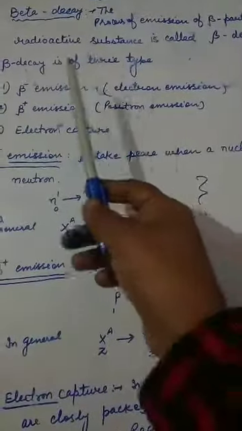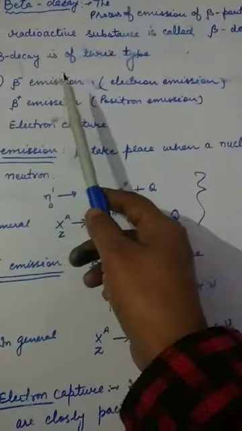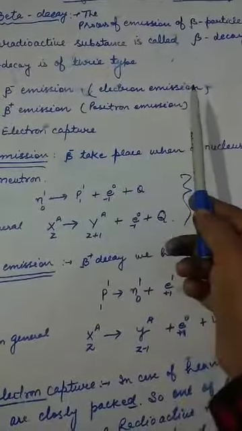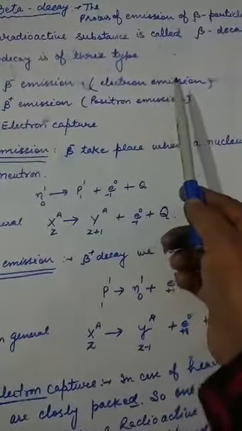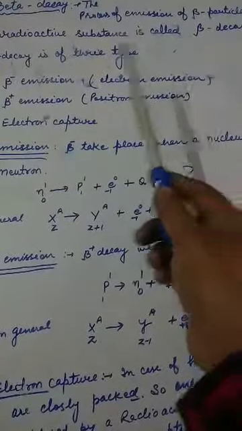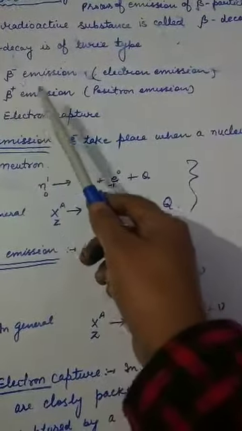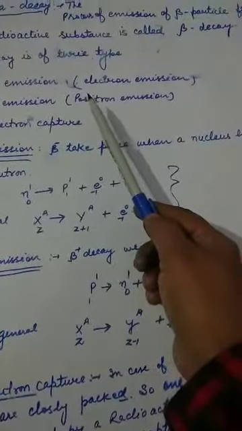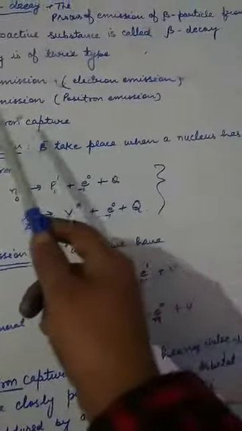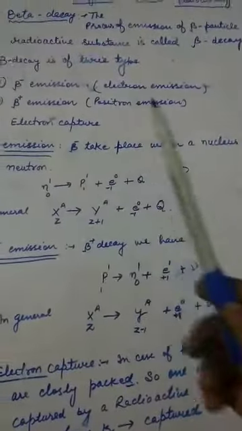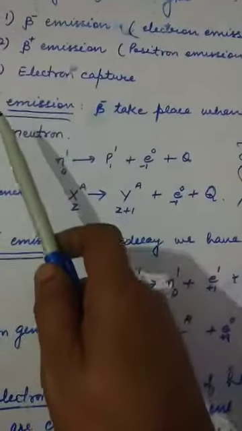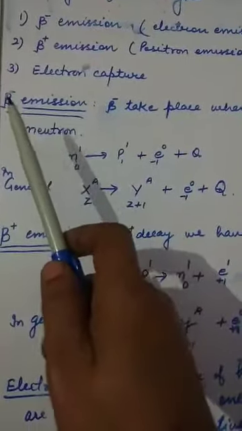types. The first one is beta negative emission, which is also called electron emission. The second one is beta positive emission, or we can say positron emission. And the third one is electron capture. Now we will discuss these three separately. So the first one is beta negative emission.